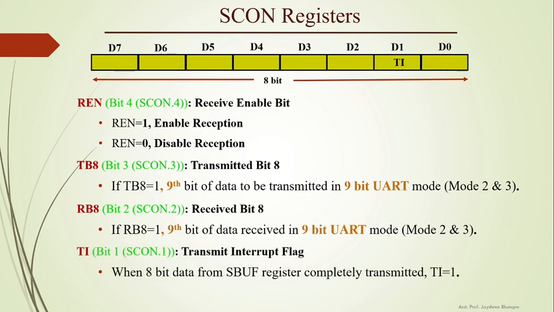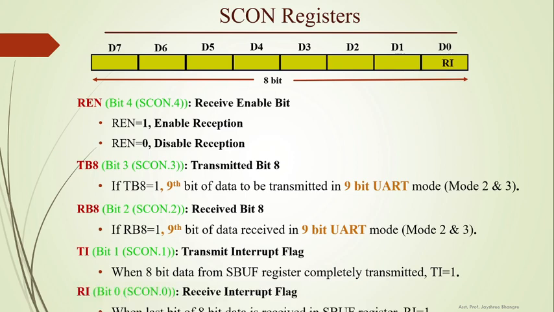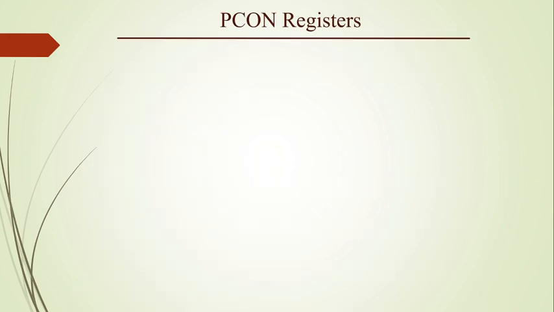Now the TI, this is the transmit interrupt flag. When 8-bit data from the SBUF register is completely transmitted, this flag will automatically be set. And the bit RI, that is bit 0 of the SCON register, is the receiver interrupt flag. When the last bit of 8-bit data is received in the SBUF register, this flag will be set.